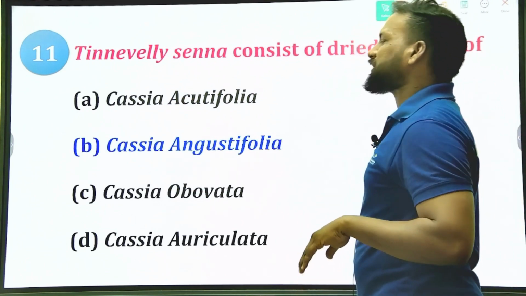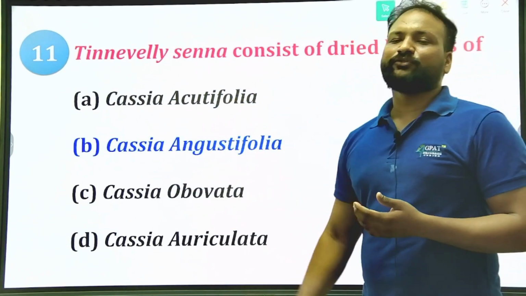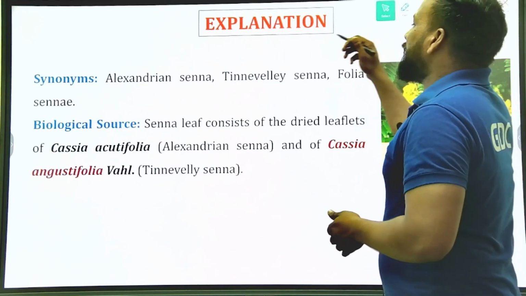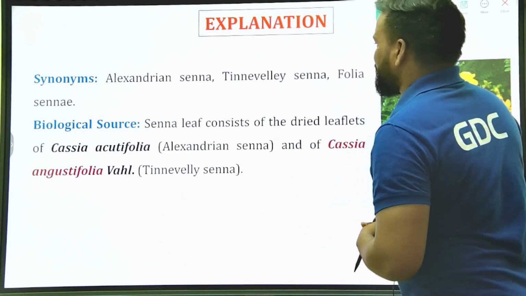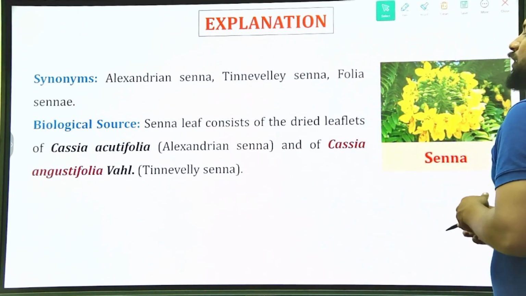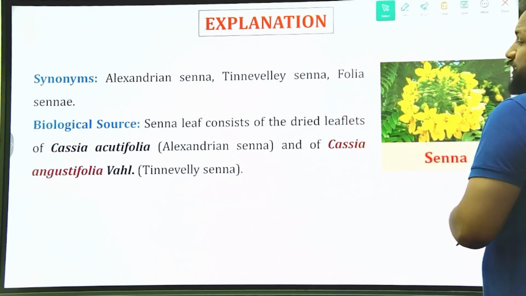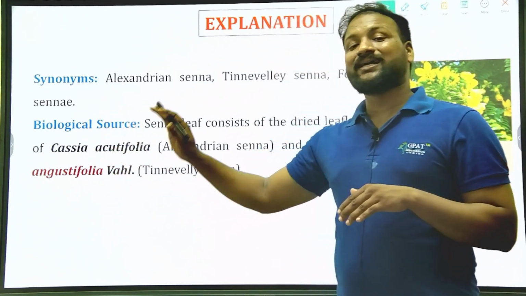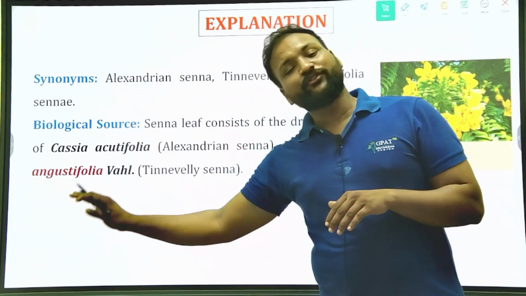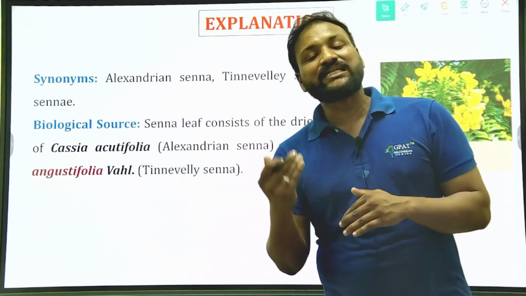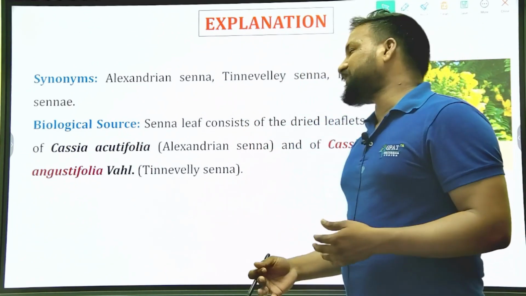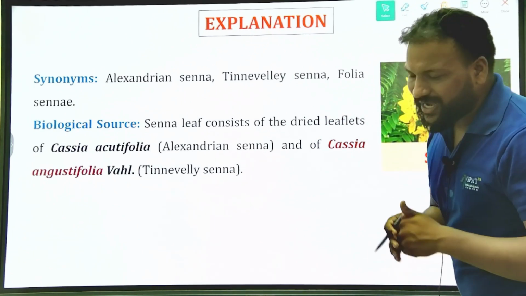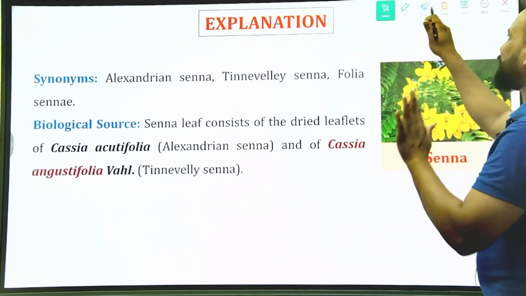Undoubtedly option B is correct, Cassia angustifolia. Cassia acutifolia is Alexandrian senna, whereas Cassia angustifolia is Indian senna or Tinnevelly senna. Clear? This is the senna leaf, which acts as a strong purgative as well as a laxative. It comes under the glycoside drugs.